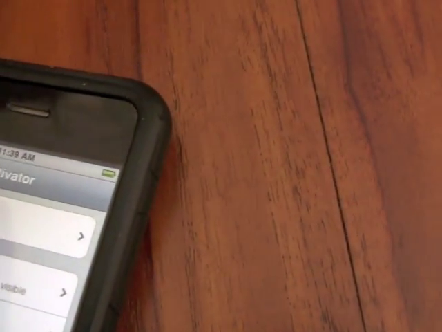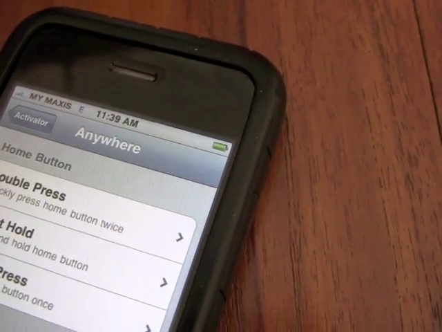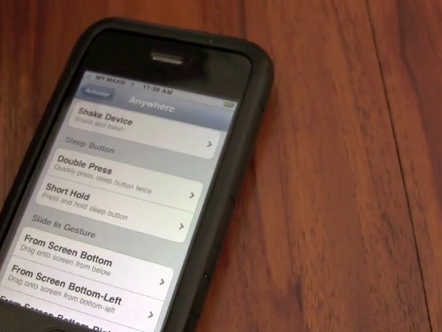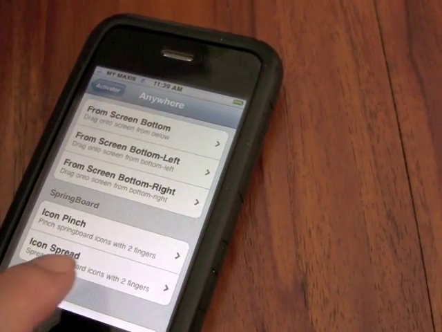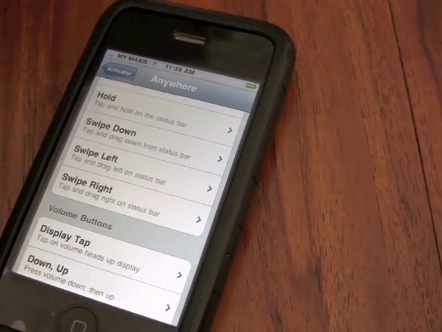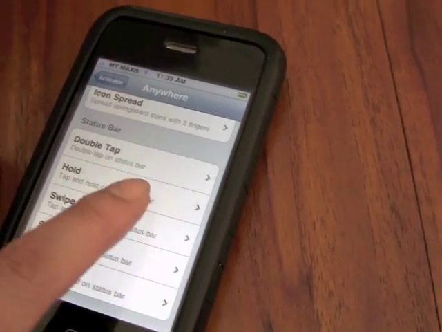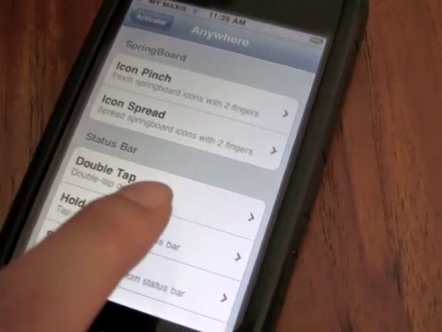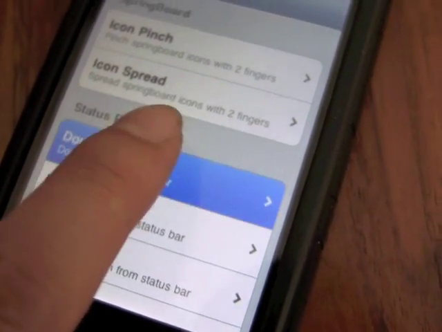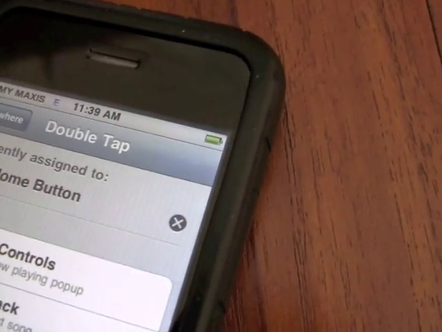Okay, right now you need to go to Anywhere. Just click on Anywhere. Now you can choose your own preference, what are the options you want to use to click so that you can go back to the home screen. So I will choose this one called double tap on the status bar, which is quite useful. It's currently assigned to the home button to simulate it.